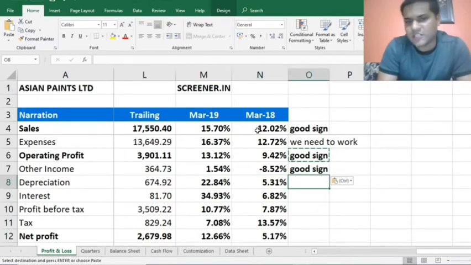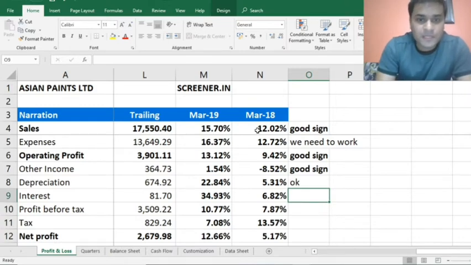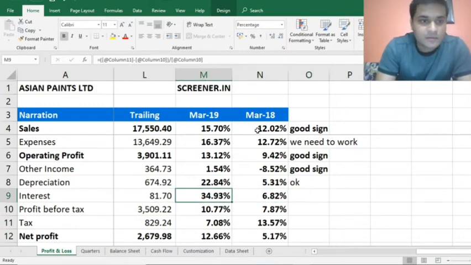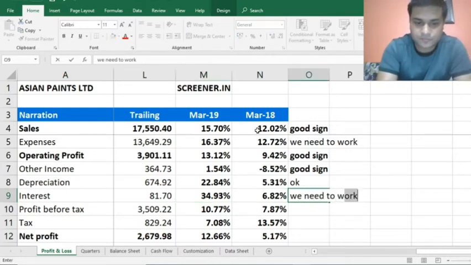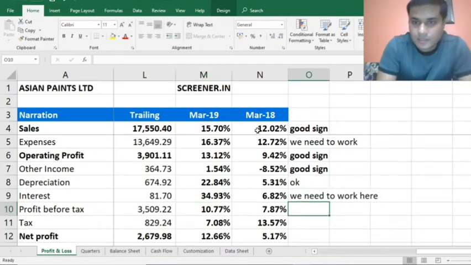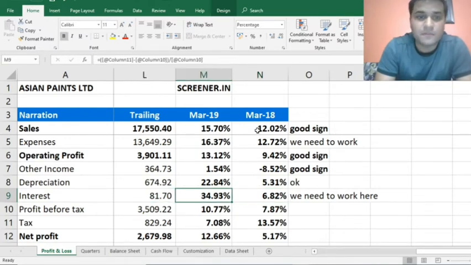Depreciation, the company has charged depreciation, so that is okay. We'll discuss the depreciation point separately. The company has paid very high interest. Now we need to work here. Why? The company paid 6.82% interest in March 2018 and 34.93% interest in March 2019.